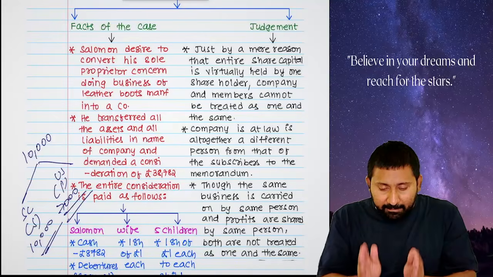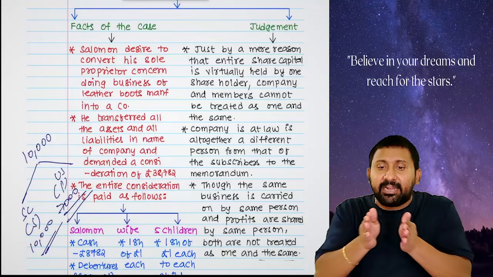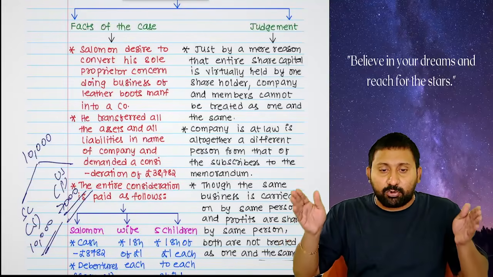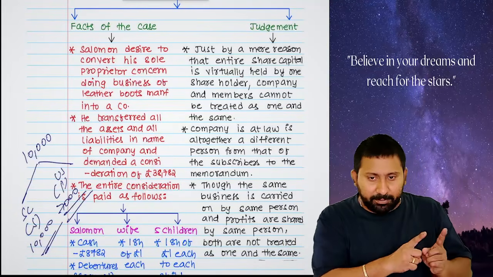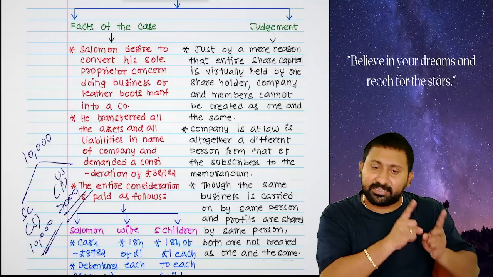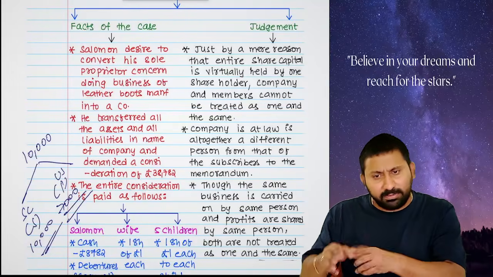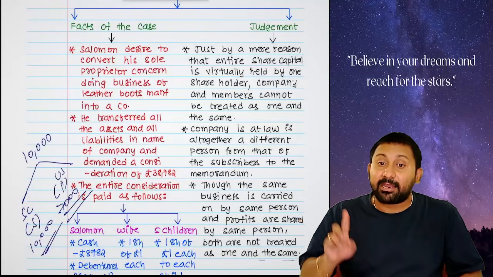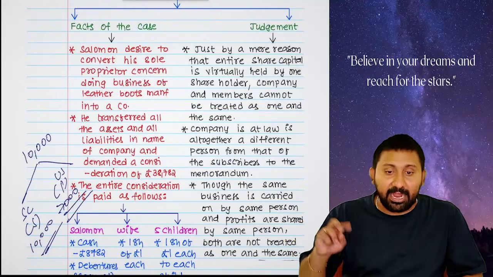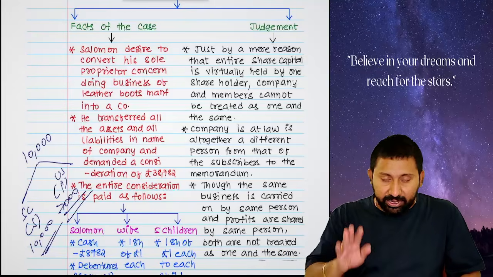Okay. So company is completely a different person from that of the persons who formed the company. Previously, it's a sole proprietor concern. Who is to do the business? Salomon. Now it is a company. Who is to do the business? Salomon. Though in both the places Salomon is the main party, when you see company, he will not be treated as one and the same.